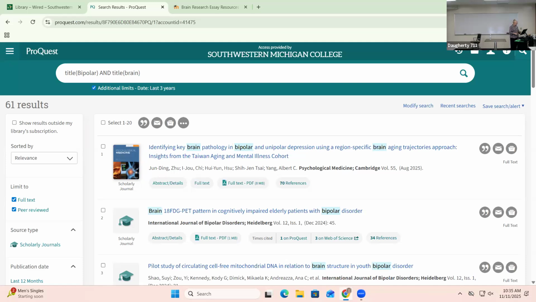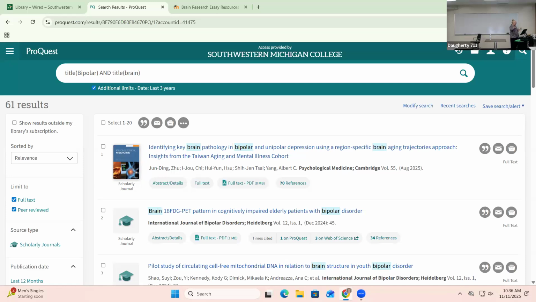So I'm going to just go through this a minute. The first one is a scholarly journal. Oh, these are all scholarly. So this is vetted. They're all going to be credible, all that kind of stuff. And they're current because they're all within the last 3 years. So this first one, identifying key brain pathology in bipolar and unipolar depression using a region-specific brain aging trajectory.